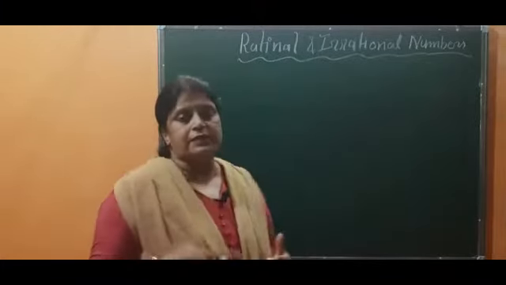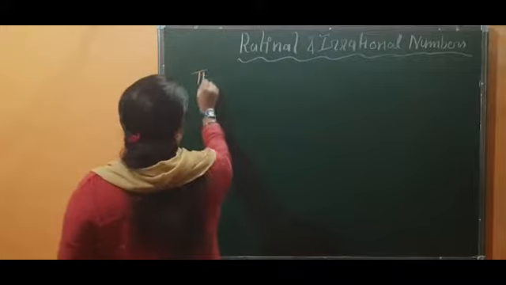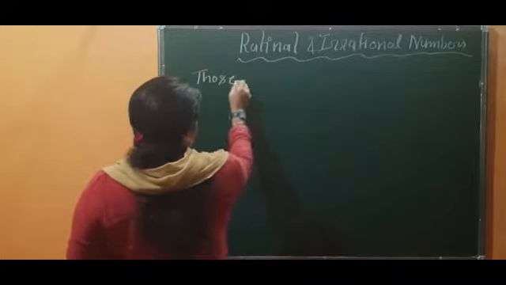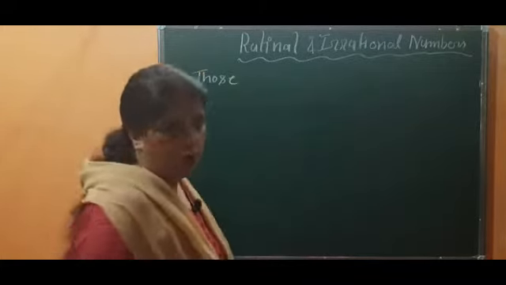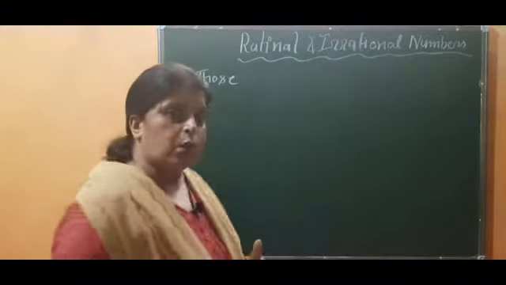As you have already seen in your book, it is written that those numbers which can be written in the form of p by q, that is numerator upon denominator, are called rational numbers.